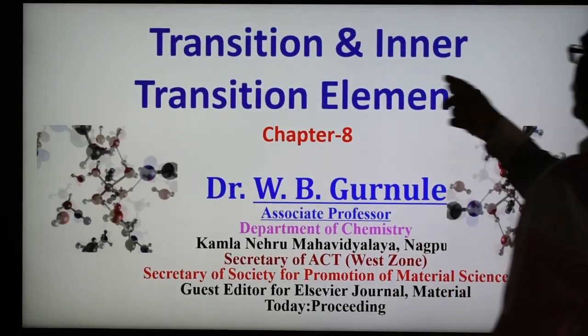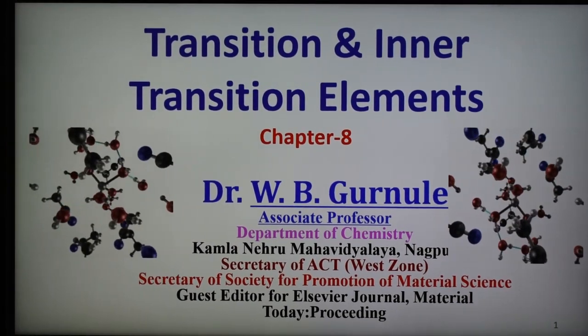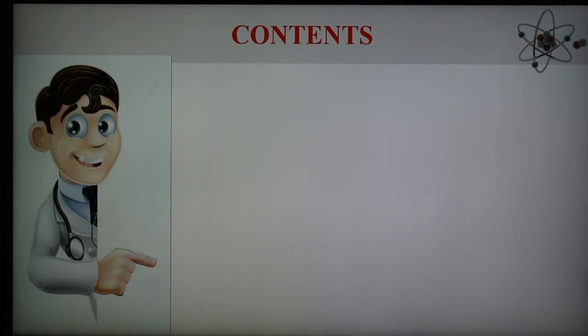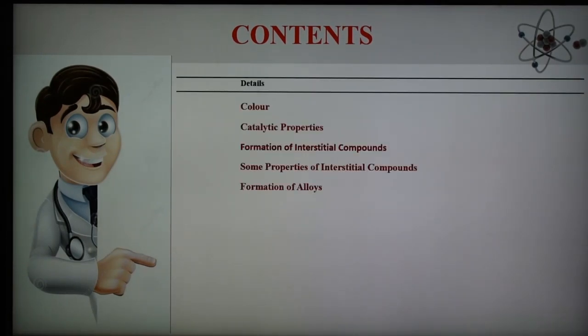Today's topic is transition and inner transition elements, chapter number 8 of the State Board Chemistry, and today we are going to discuss the different parts of the physical properties of the first transition series elements, in which first is the color, then catalytic properties, formation of interstitial compounds and some properties of interstitial compounds, and formation of alloys. As we know, already we have discussed some physical properties of the first transition series elements, and these remaining properties, color, catalytic properties, formation of alloys, and formation of interstitial compounds, we are going to discuss today.